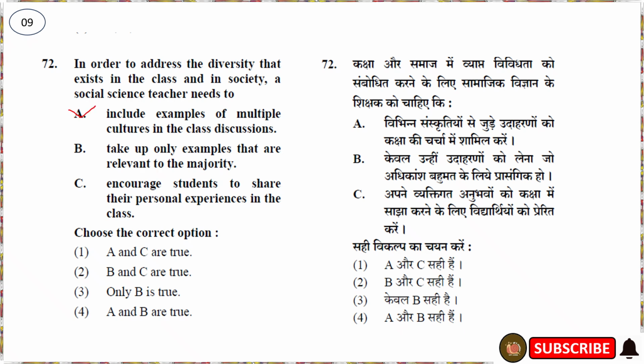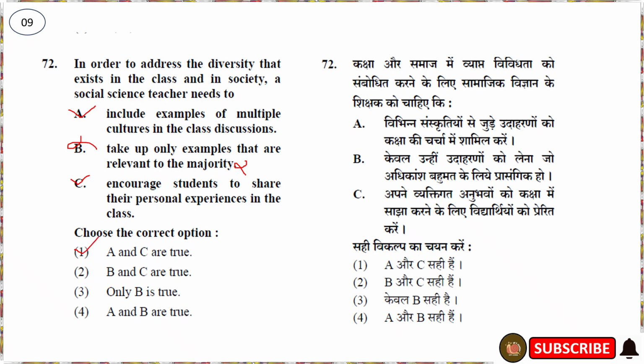Then B is take up only examples that are relevant to the majority. So here they are excluding minorities. So this is not a correct option. Then the third one is encouraging students to share their personal experience in the class. This is also correct. So the correct option is A and C.